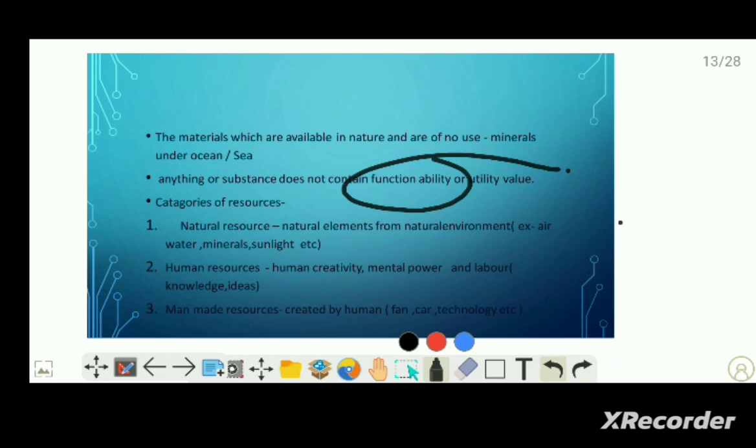Suppose the resources are submerged under the ocean surface and human beings till now do not discover them. So these kinds of things are neutral stuff. Maybe in future, after technological development and discovery, they will be used by human beings. In that case, we can say that neutral stuff is converted into natural resources.